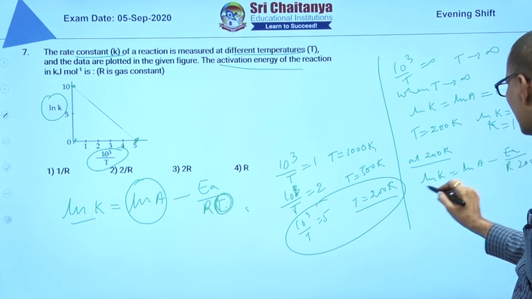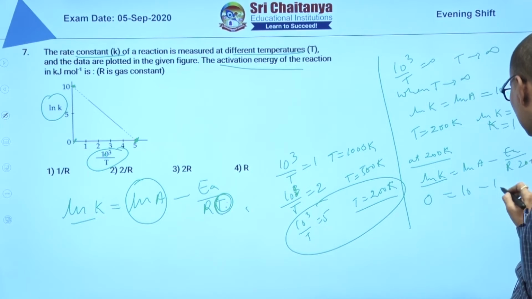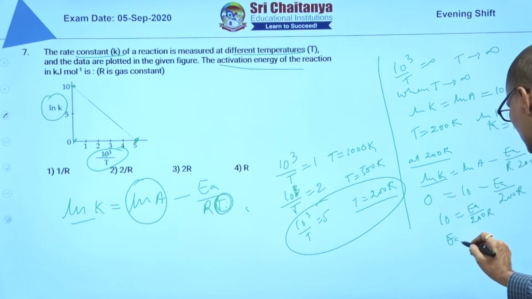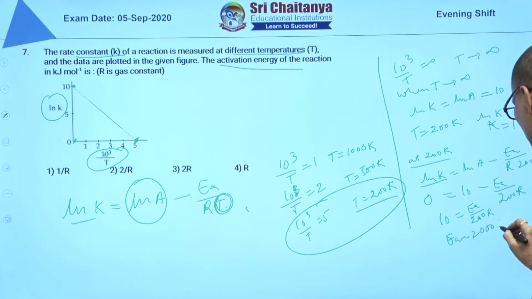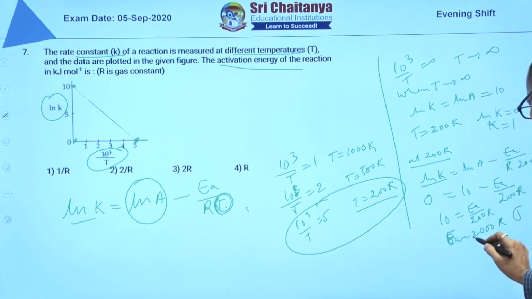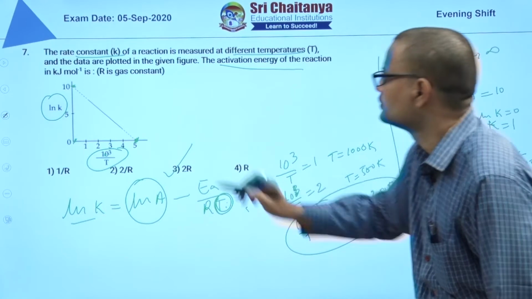Ln k is 0, ln A is 10, minus Ea by 200 R. So 10 is equal to Ea by 200 R, Ea is equal to 2000 R. This is in joules. In kilojoules, it is 2 R kilojoules, which means the answer is 3.